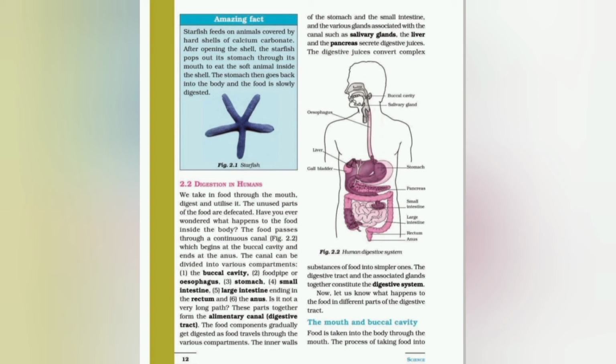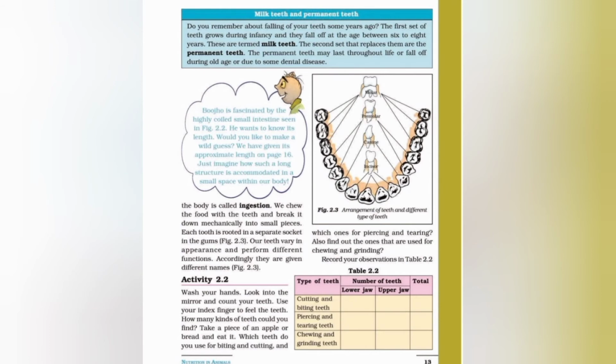As we know, the digestive tract starts with the buccal cavity. From the mouth the food goes into the buccal cavity or oral cavity, and the buccal cavity contains teeth, tongue and salivary glands. Let us study each of them in detail. First of all, I want to give you an introduction about milk teeth and permanent teeth.